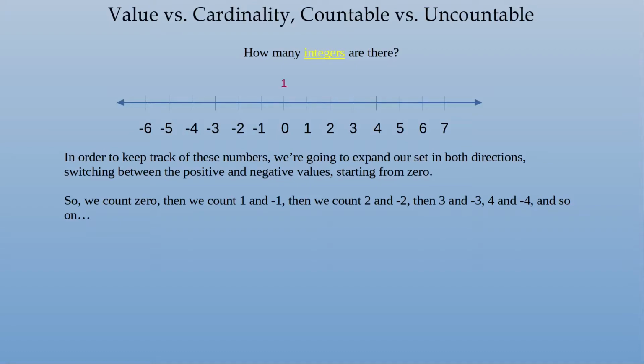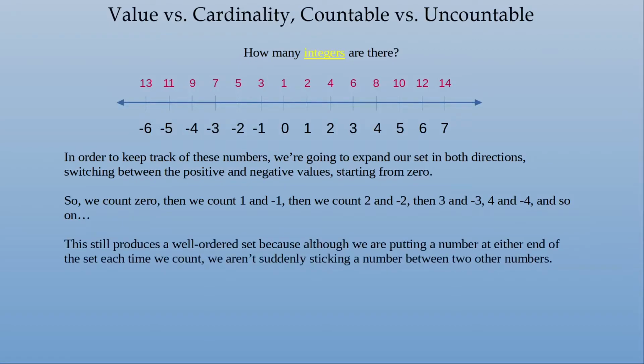So here, 0 is the first one. 1 and -1 make 2 and 3. 2 and -2 make 4 and 5. 3 and -3, they make 6 and 7. So then the 4s are going to be 8 and 9. The 5s are going to be 10 and 11. The 6s are going to be 12 and 13. The 7s are going to be 14 and 15, but the -7 is off the line.